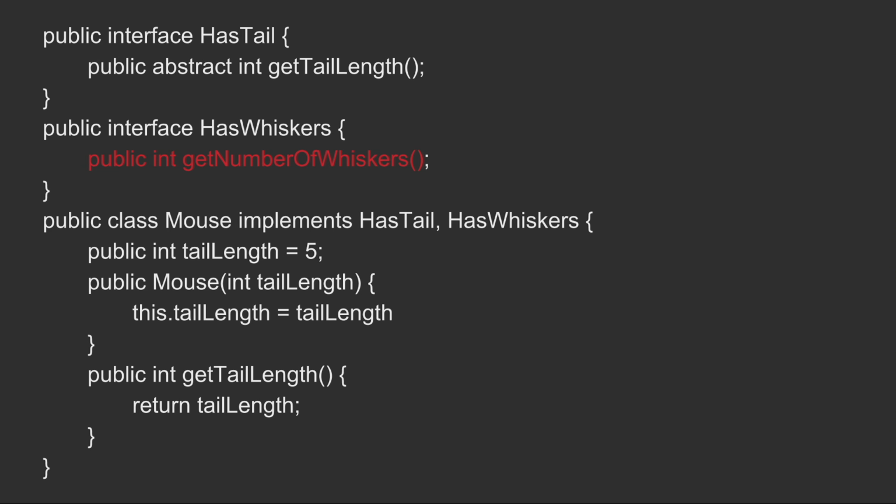Now wait a minute. You might be telling me to back up because you see that in this line of code, we don't have an abstract keyword. Well, the reason is, in interfaces, Java will assume that everything is abstract. We don't even have to put the word abstract in it. It will automatically assume that it is in there. And the reason being that it knows that if we put a semicolon after the parentheses, there cannot be anything inside of this method. And because it's in an interface, that means that it has to be abstract.